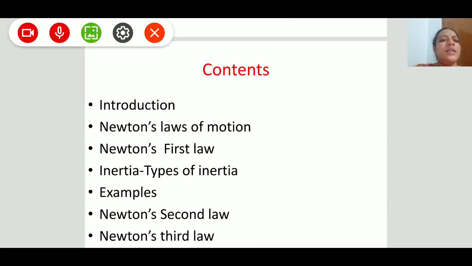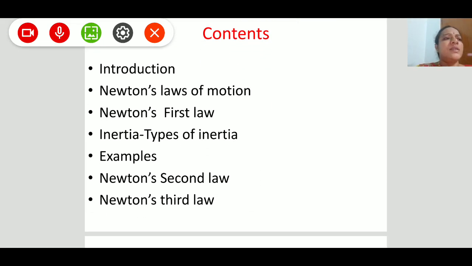In today's class, the contents we are going to discuss are, first, the introduction and Newton's laws of motion: Newton's first law, and inertia, types of inertia, some examples, and Newton's second law, later Newton's third law. Totally, we discuss Newton's laws of motion in this class.